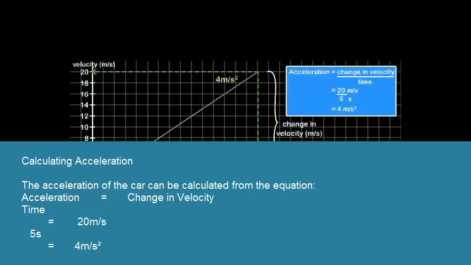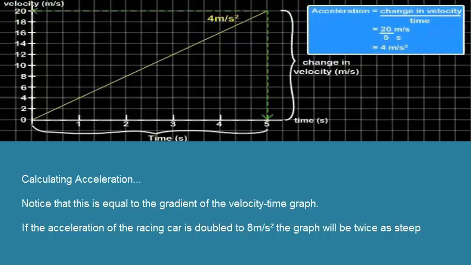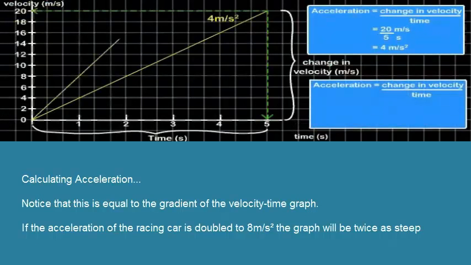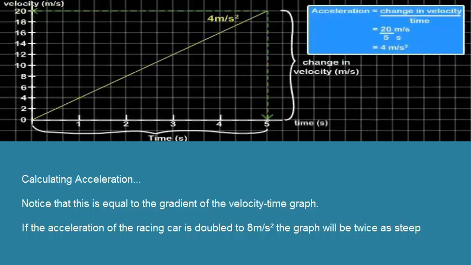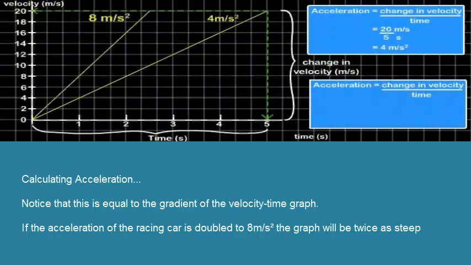Calculating acceleration. The acceleration of the car can be calculated from the equation acceleration equals change in velocity divided by time, which equals 20 meters per second divided by 5 seconds, which equals 4 meters per second squared. Notice that this is equal to the gradient of the velocity time graph. If the acceleration of the racing car is doubled to 8 meters per second squared, the graph will be twice as steep.